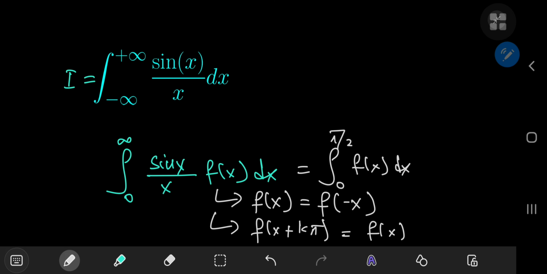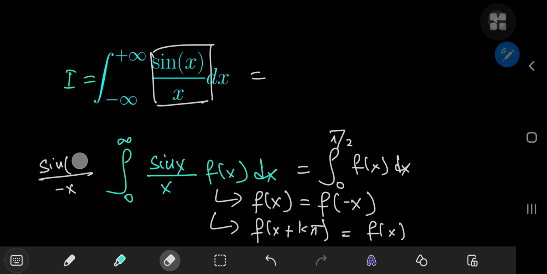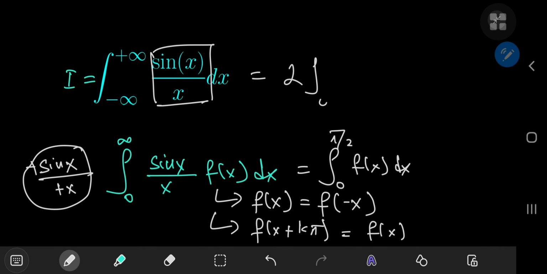And in our case, because we're integrating an even function of x, and we can verify this by replacing x by negative x, and the sine function is an odd function, so it spits out a negative sign outside, and these two negatives give you a positive. So yeah, we're integrating an even function over the symmetric interval. That means we can write it as twice the integral from 0 to infinity of sin x by x dx. And now, what exactly is our function f of x in this case?